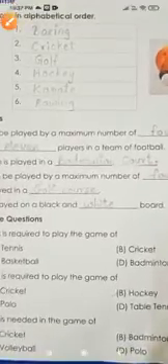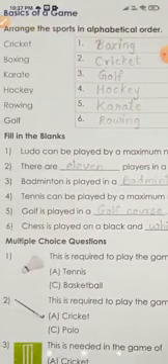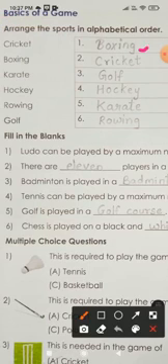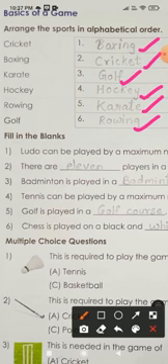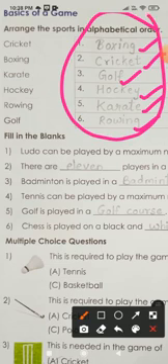Okay, let us see the answers. Can you see this? Boxing. Correct. C for cricket, G for golf, H for hockey, K for karate, and R for rowing. So this way we have to arrange the given games or the sports in alphabetical order. This way we have arranged it. Come on kids now. By seeing this, write it in your book in good handwriting. Only this part. Correct? Write only this much part.